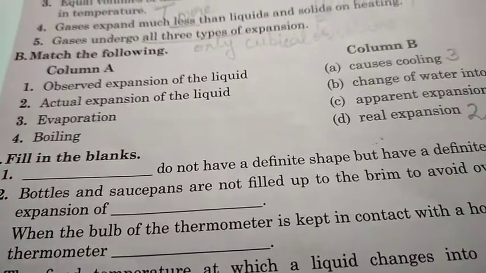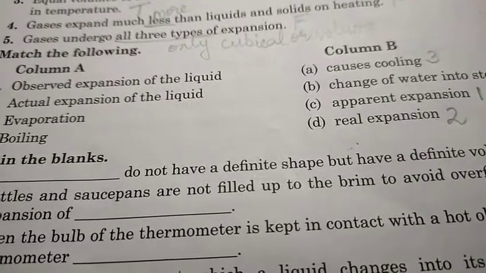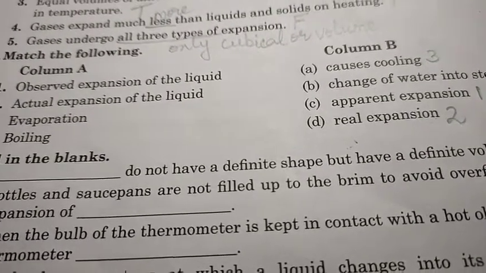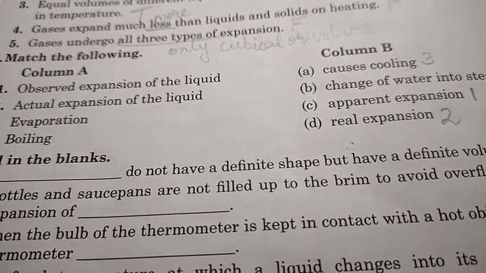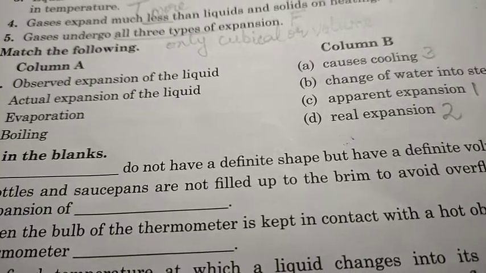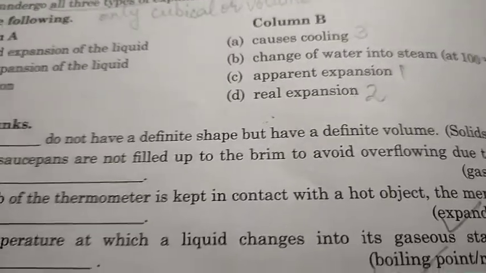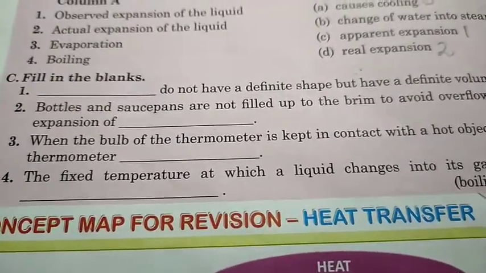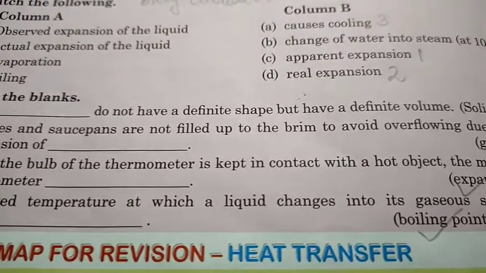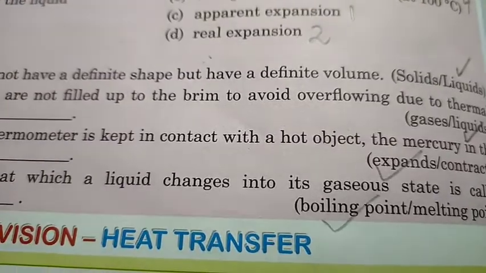Now match the following. Observed expansion of the liquid is apparent expansion and actual expansion of the liquid is real expansion. Evaporation causes cooling and boiling change of water into steam at 100 degrees Celsius. Now fill in the blanks. Dash do not have a definite shape but have a definite volume. Solids or liquids? Answer is liquids.